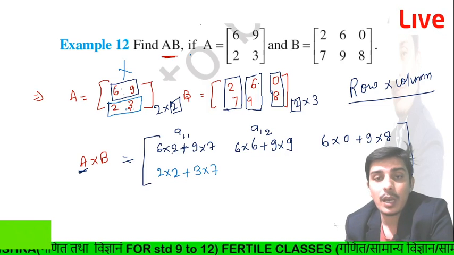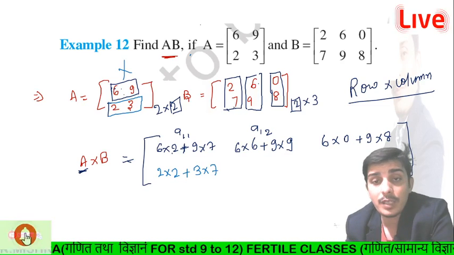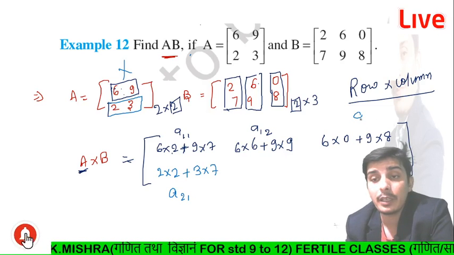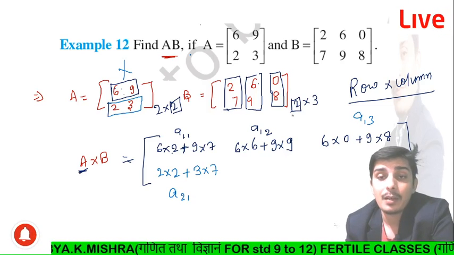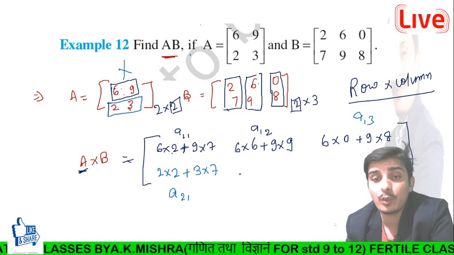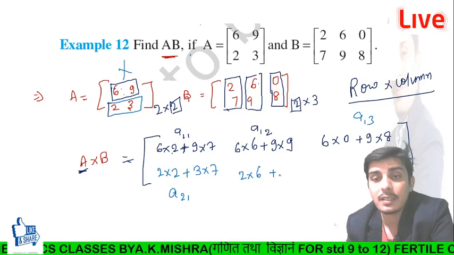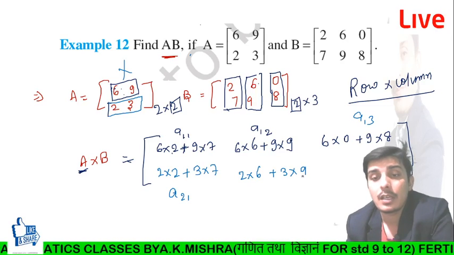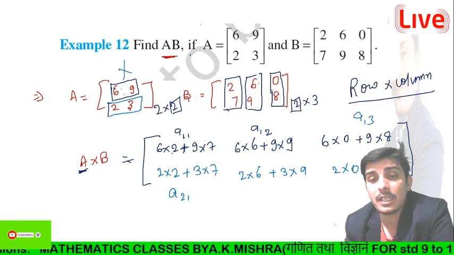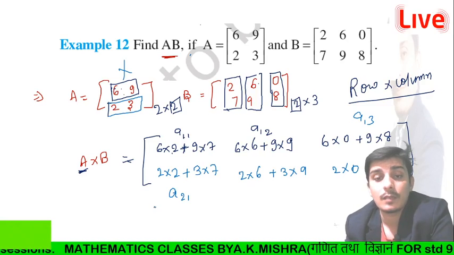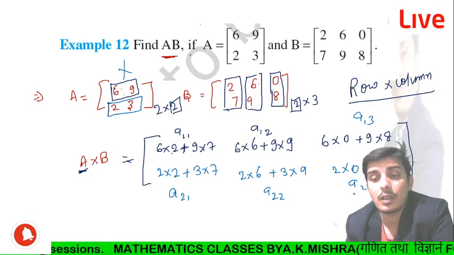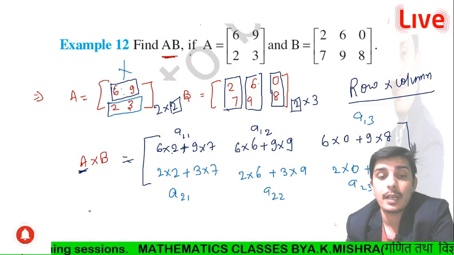Then here, the first row's... second row's first column is this, and in terms of element we call it A21, and this one A13, right. Now look, when we multiply with the second row, after multiplying we will get 2 into 6 plus 3 into 9, okay, and then we can write 2 into 0 plus 3 into 8, okay, right. So this is A22, it will be A23, okay.